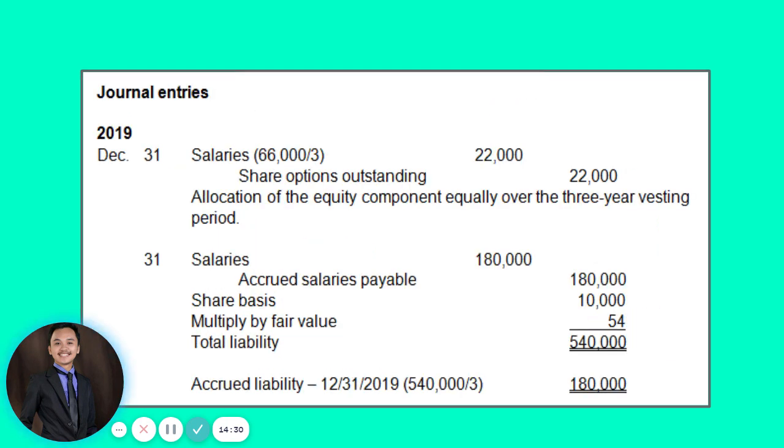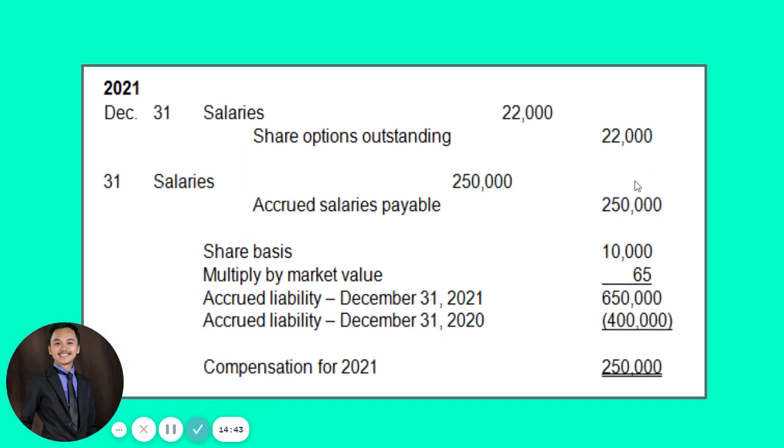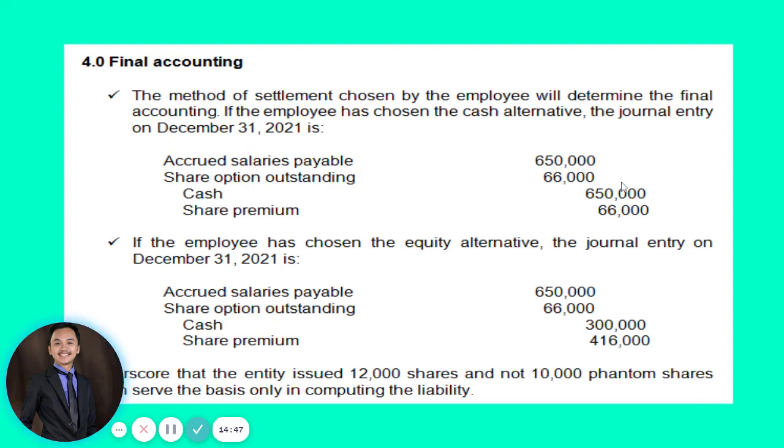So let's go back from 2019. That 650,000, guys, is from 180 for 2019, 220 for 2020, and 250 for 2021. That gives you a total accrued salaries payable of 650,000. Okay? Now, what if the employee opted otherwise? It opted to use the equity alternative.